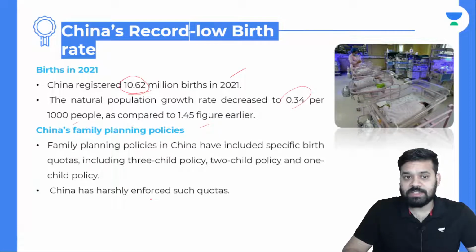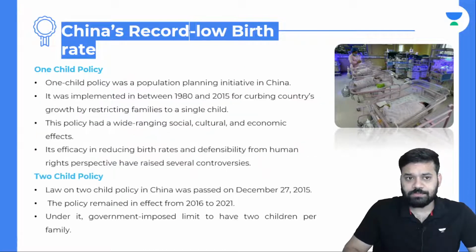China's family planning policies have included specific birth quotas, including the three child policy, two child policy, and one child policy. China has harshly enforced such quotas. About the one child policy, it was a population planning initiative of China. It was implemented between 1980 and 2015 for curbing China's growth by restricting families to a single child. This policy had wide-ranging social, cultural, and economic effects. Its efficacy in reducing birth rates and its defensibility from a human rights perspective have raised several controversies.